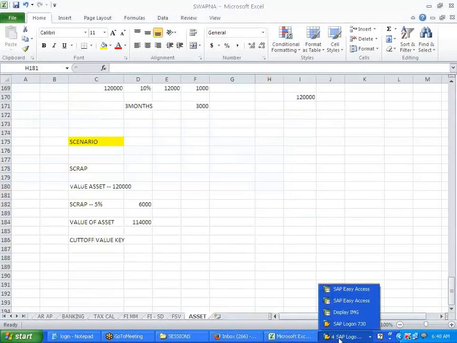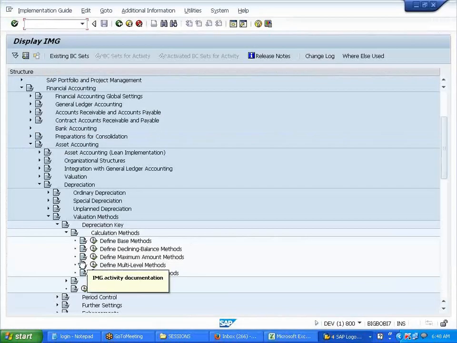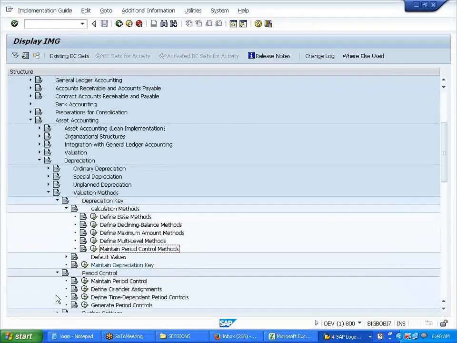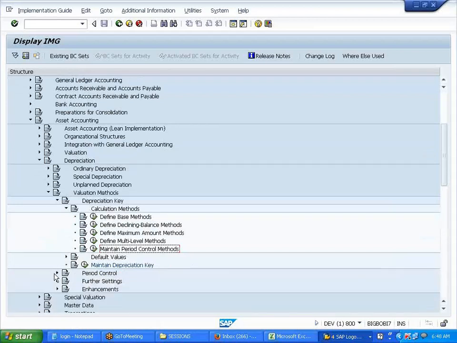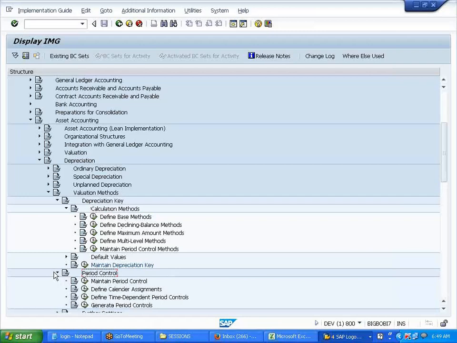So let us run this. First I need to create a cutoff value key. I don't know where this will be found. Depreciation, valuation method, base method, period control.